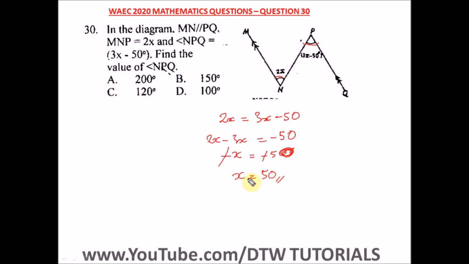So we've gotten our value of x as 50. Now we're to find the angle. It says find the value, so we're putting the value of x as 50 into this. So we have 3x minus 50, so we have 3 bracket 50 minus 50. What is 3 times 50? We have 150 minus 50, and that would give us what? 100. So the angle NPQ is what? 100 degrees, and our right option here is option D.